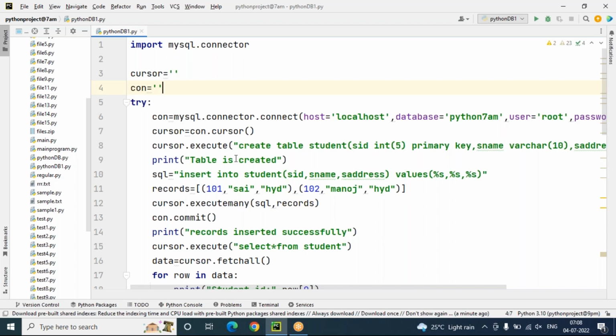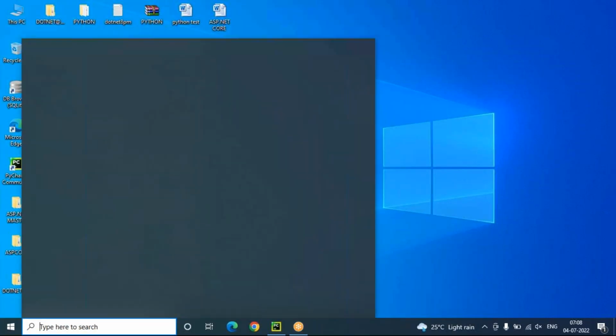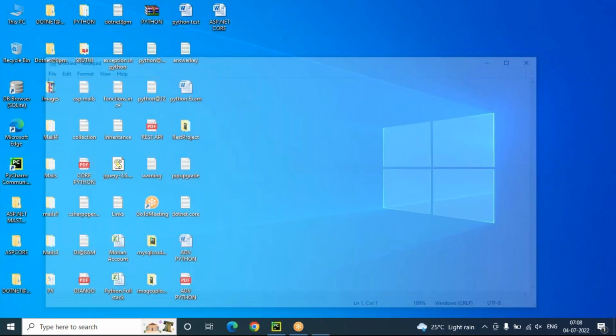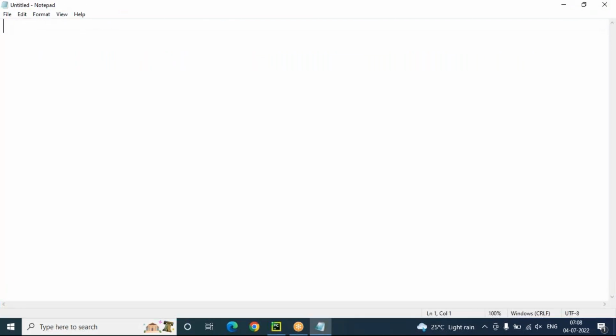So let's look into multitasking: what are the types of multitasking, and how to work with them. Today's topic is multi-threading, but before that, I need to explain what multitasking is.